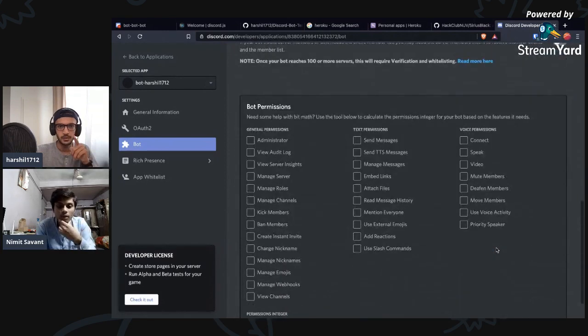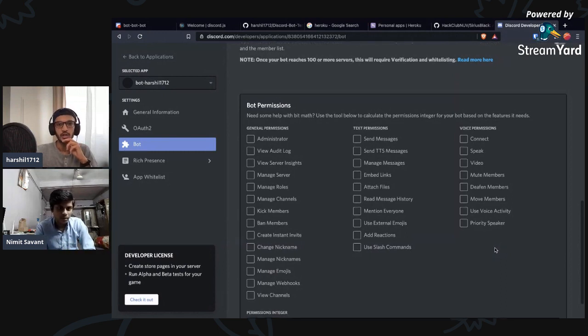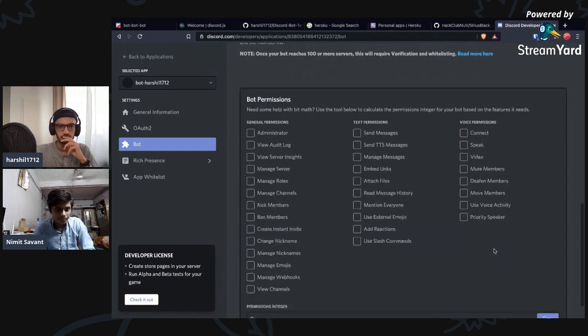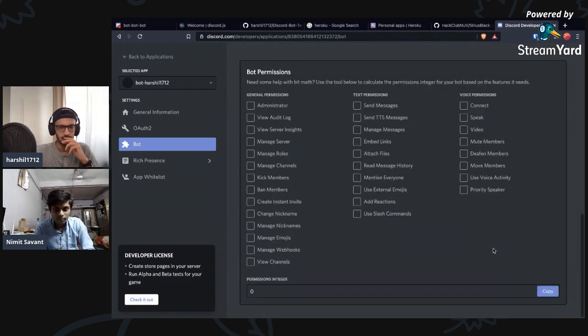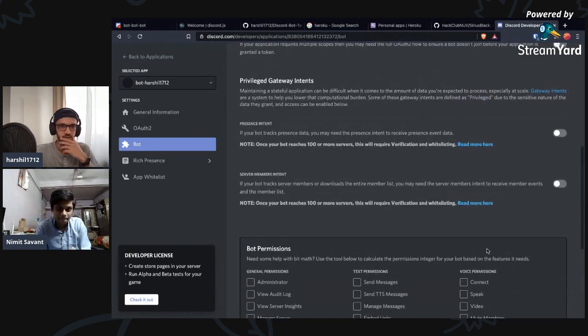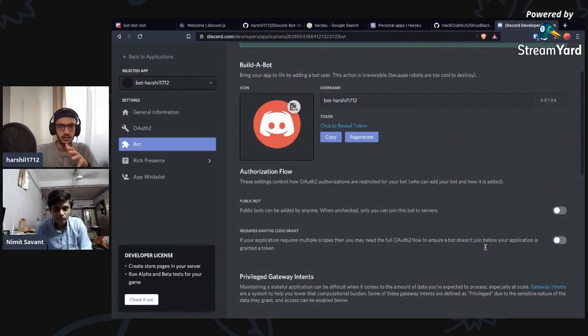So bot permissions, yeah. We can add this right now, or maybe we can add it after we have completed coding. We have options. So what do you prefer? How do you usually do it? Do you do it beforehand or after? First, I code it and then I add it. Okay, let's do that. Okay, so I have the bot.